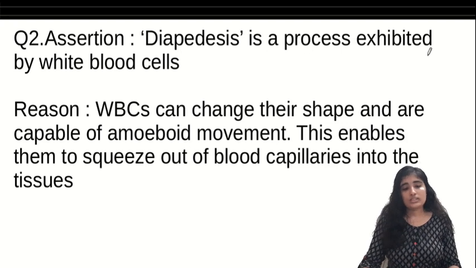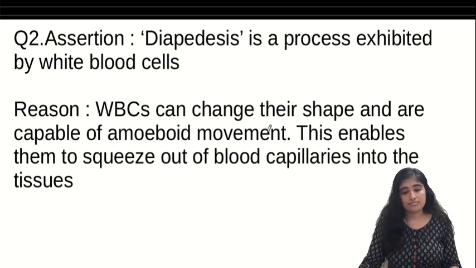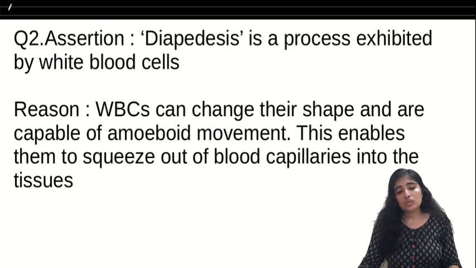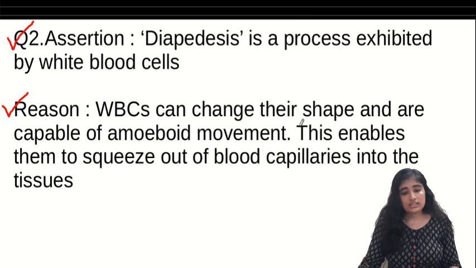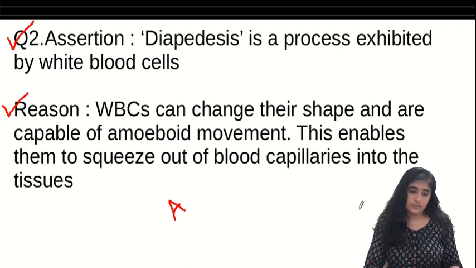Diapedesis is the process exhibited by WBCs. Correct. WBCs can change their shape and are capable of amoeboid movement. This enables them to squeeze out of blood capillaries into tissues. Both are correct, and yes, the reason is the correct explanation of the assertion. This is the correct explanation for diapedesis. So we'll go with A. Both assertion and reason are true, and reason is the correct explanation for assertion.